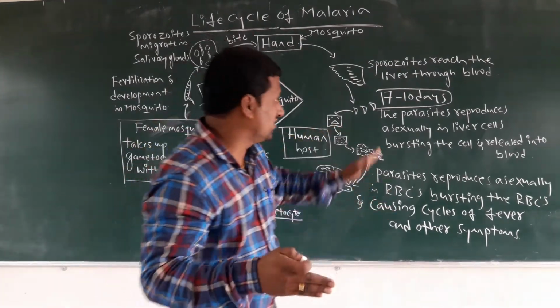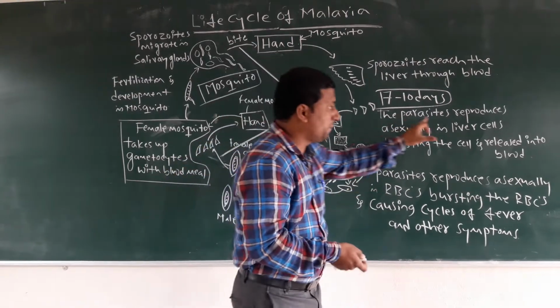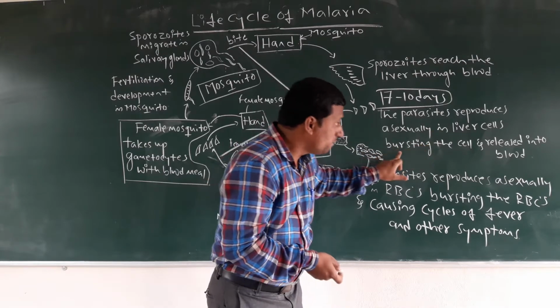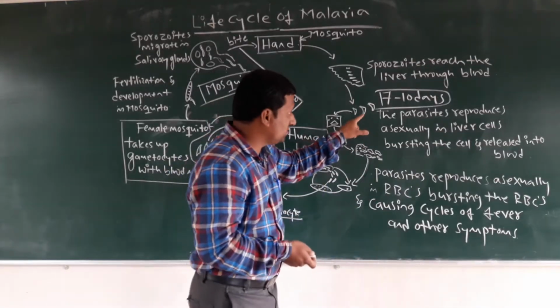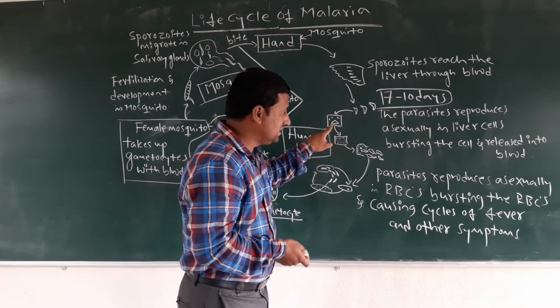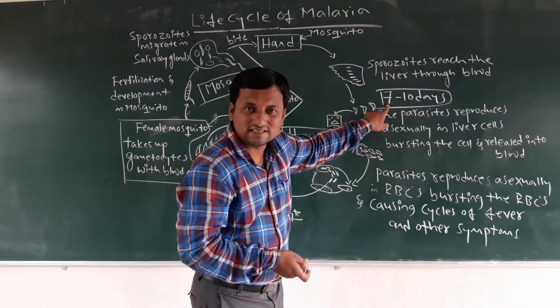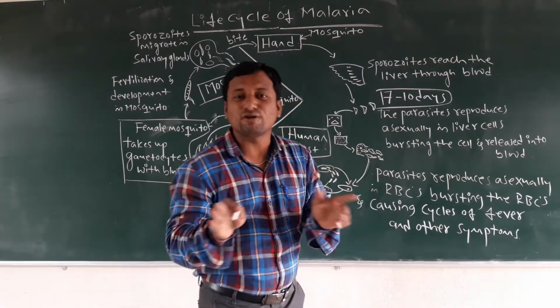Then they undergo asexual reproduction. The parasites reproduce asexually in the liver cells, bursting the liver cell and being released into the blood. After entering the liver cells, they stay up to 7 to 10 days, and immediately their reproduction goes on.